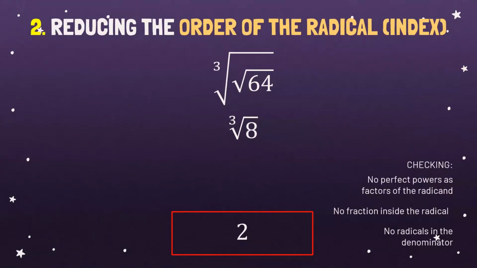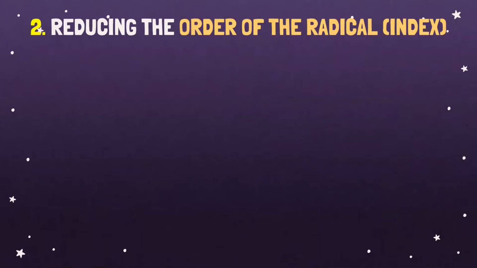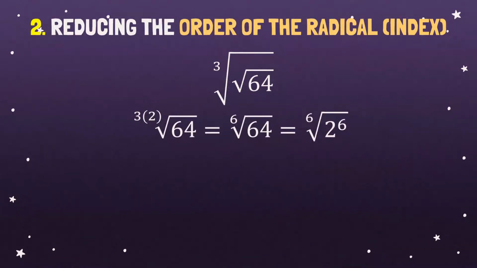Now I have the second way. First, I use the property of radical expression. I multiplied the indices. So that is 3 times 2, and that would become 6. Okay, so that is 6th root of 64. And we all know that 64 is the sixth power of 2, because 2 times 2 times 2 times 2 times 2 times 2 is 64.